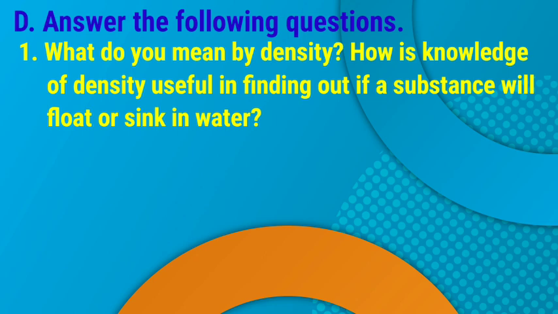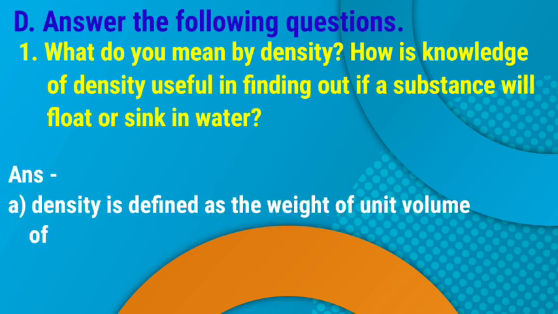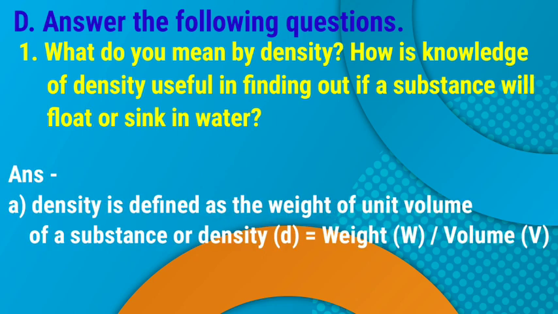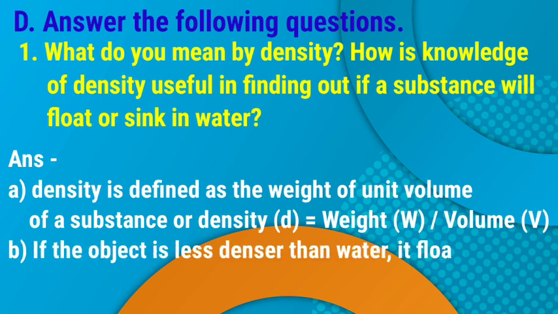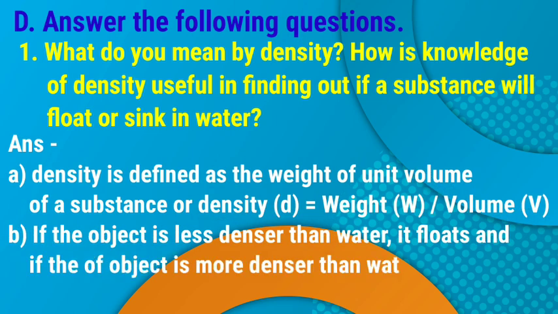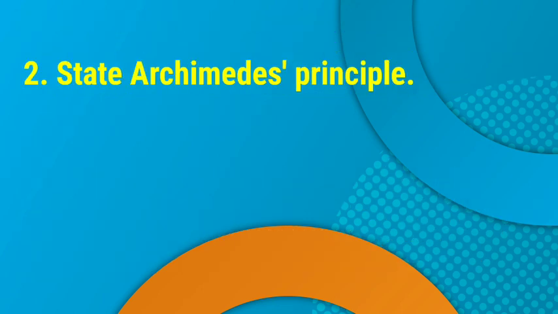D. Answer the following questions. 1. What do you mean by density? How is knowledge of density useful in finding out if a substance will float or sink in water? Answer. A. Density is defined as the weight of unit volume of a substance, or density equals weight by volume. B. If the object is less dense than water, it floats, and if the object is denser than water, it sinks.